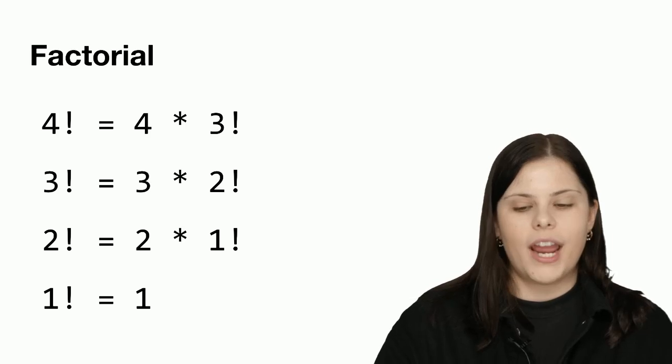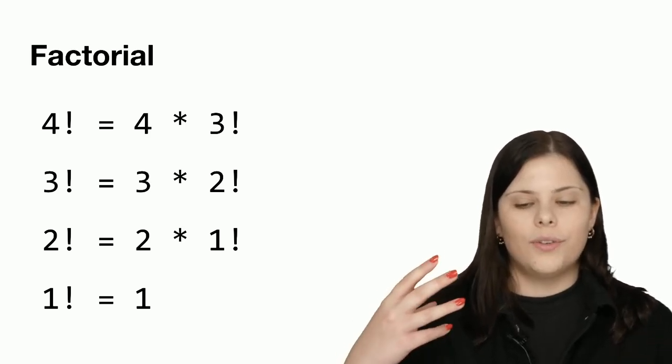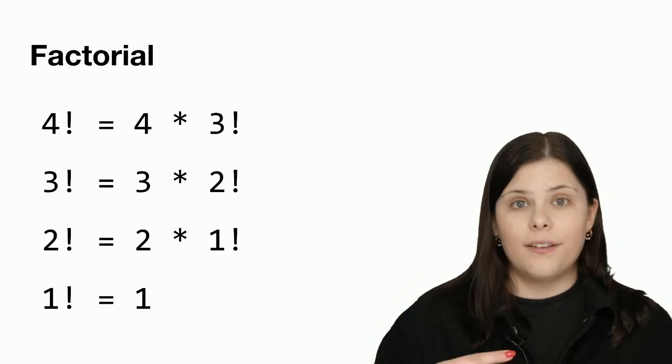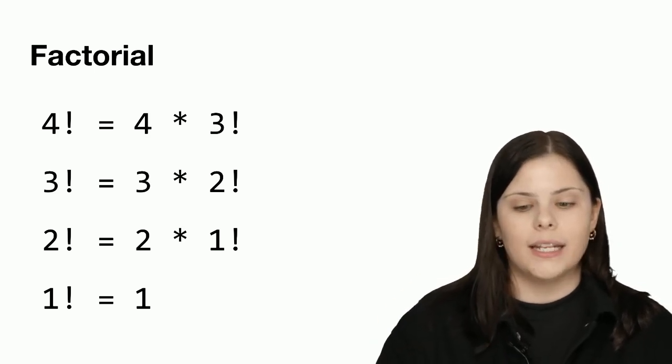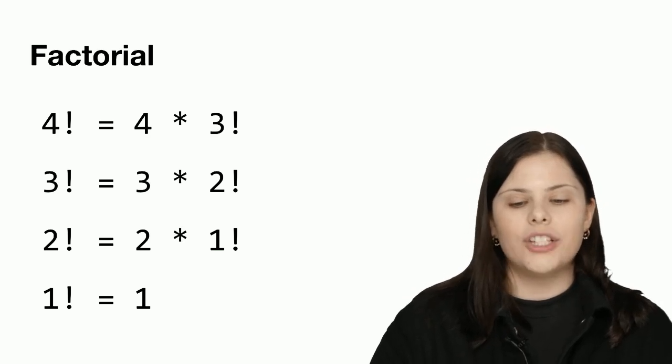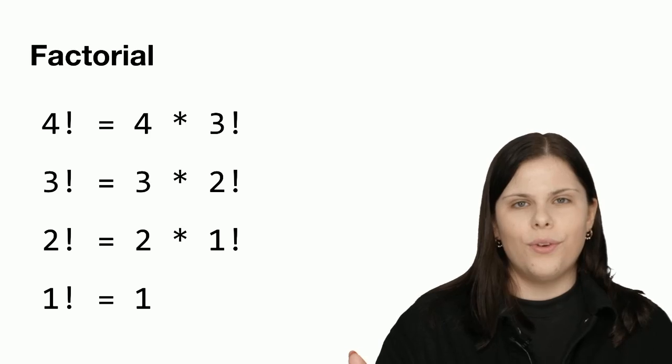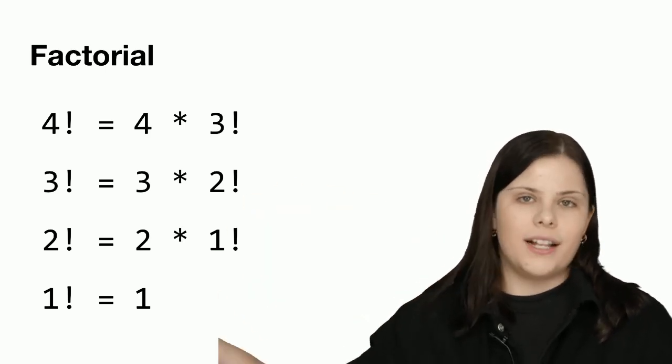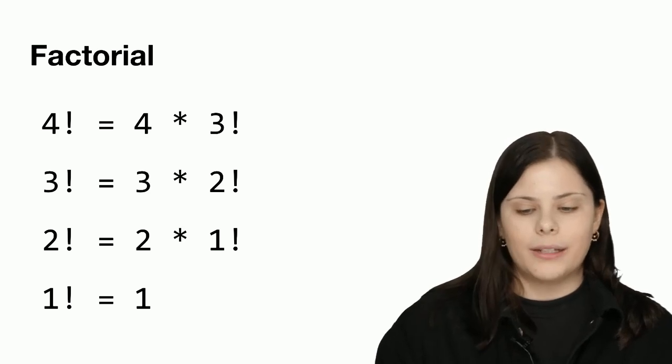This is where the recursion concept kicks in, because I can just look at the first line where I have factorial of 4, and I have the number 4, and then something else is going on, and I get that number back.